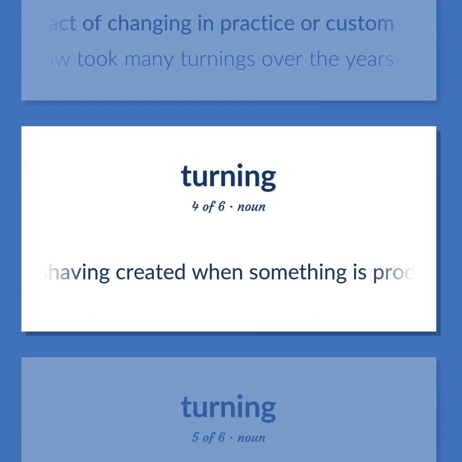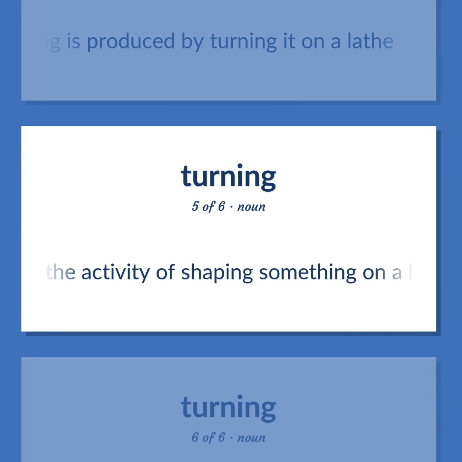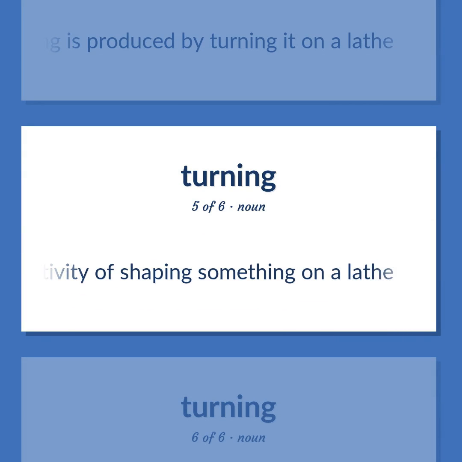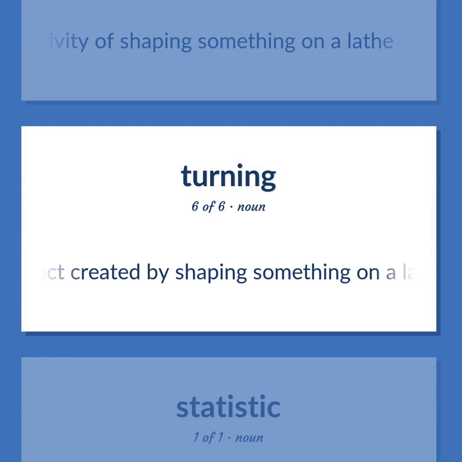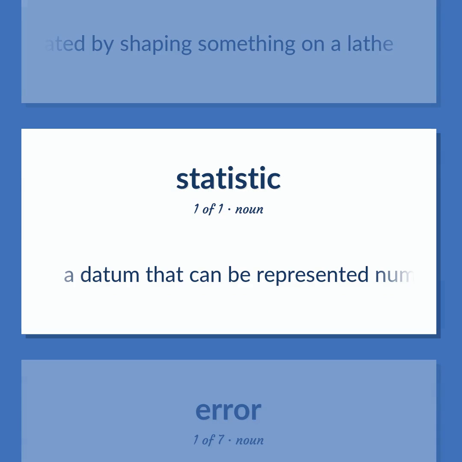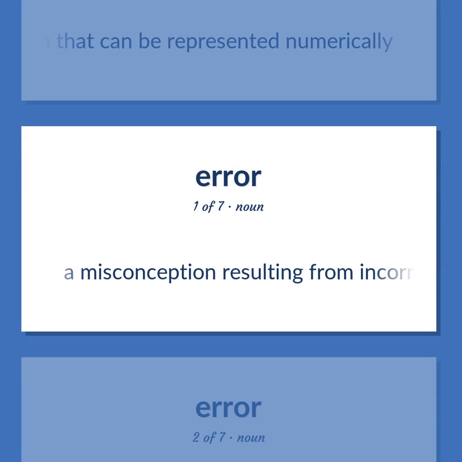A shaving created when something is produced by turning it on a lathe. The activity of shaping something on a lathe. The end product created by shaping something on a lathe. A datum that can be represented numerically. A misconception resulting from incorrect information.